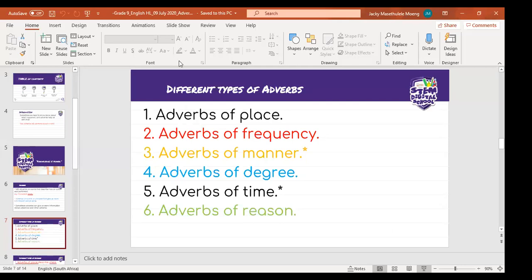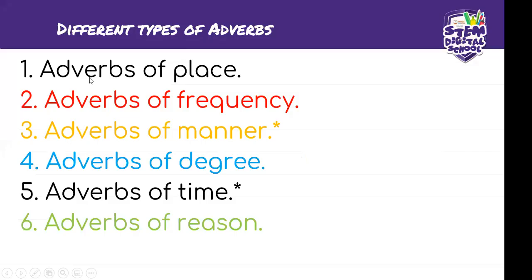And then we have different types of adverbs. We have adverbs of place, adverbs of frequency, adverbs of manner, as well as adverbs of degree, adverbs of time, and adverbs of reason. So you see how many adverbs we have. We have 6 adverbs all in all.